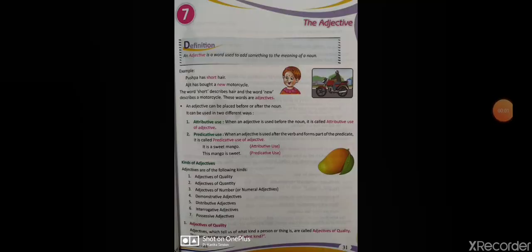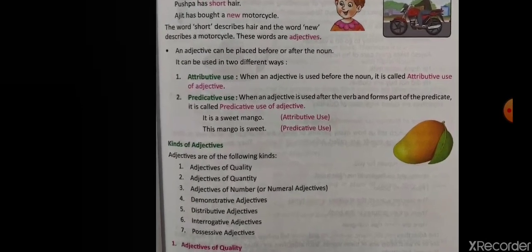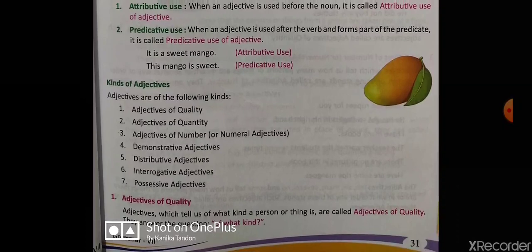Next we are going to study the kinds of adjectives. There are in total 7 kinds of adjective. First one is adjectives of quality. Second is adjectives of quantity. Third is adjectives of number or numeral adjectives. Next is demonstrative adjectives. Fifth is distributive adjectives. Sixth is interrogative adjectives, and last is possessive adjectives. Now these 7 kinds of adjectives are quite clear with their names only, but we are going to study about them one by one.